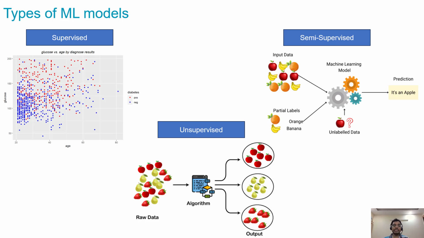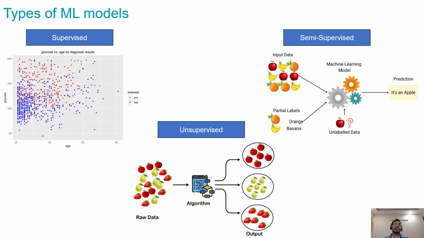In supervised learning, the model is trained on labeled data. It learns to map inputs to outputs based on the examples provided. Think of it as learning with a teacher guiding the process. For instance, in spam detection, the model is trained on emails labeled as spam or not spam.